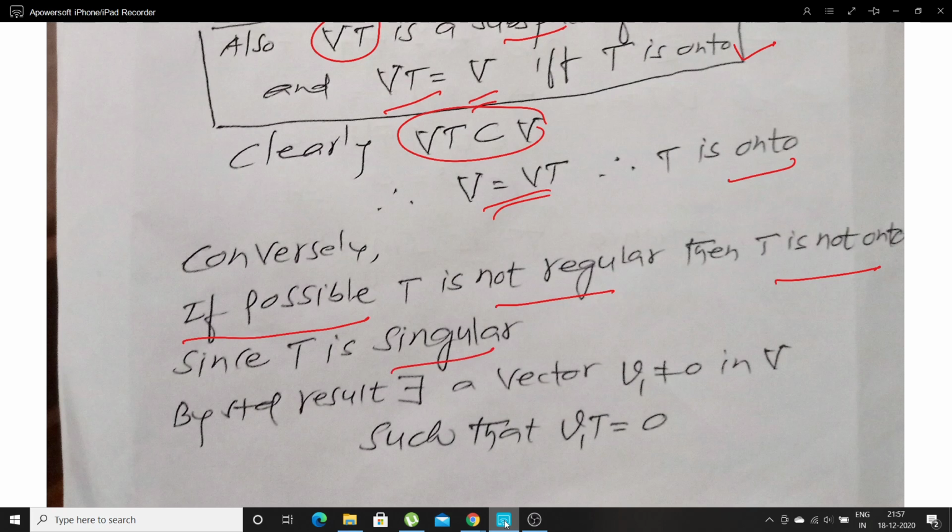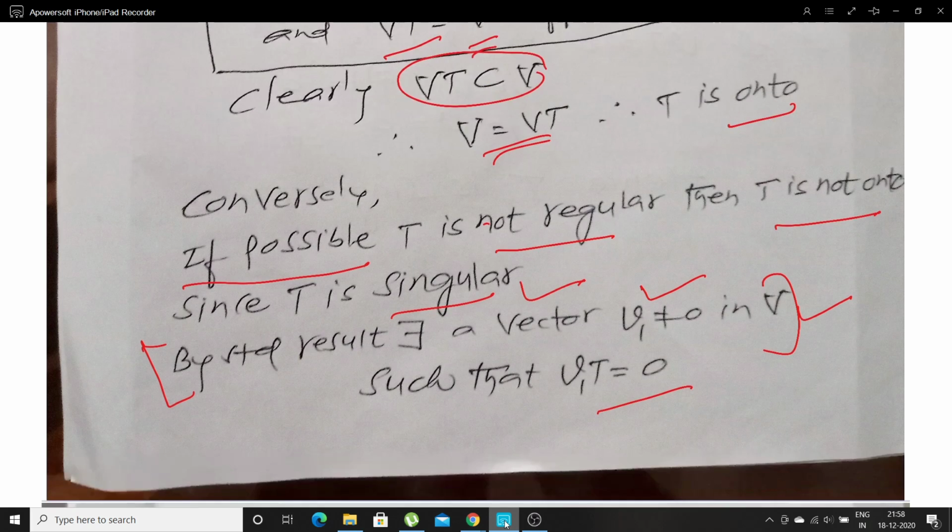If it is singular, again by a standard result, there exists an element v1, provided that the element is non-zero, in the finite dimensional vector space V such that the image of v1 under T, that is v1T, is equal to 0. We write this result only when it is singular. If it is singular, this result holds good.